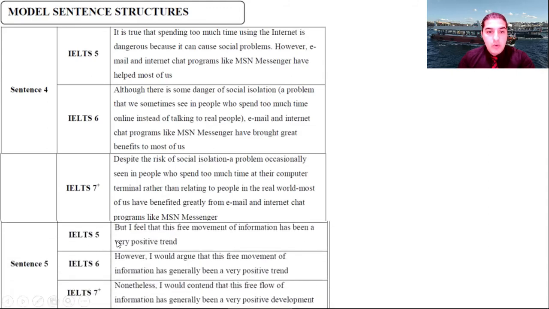Okay, and another one: But I feel this free movement of information has been a very positive trend. However, I would argue that this free movement of information has generally been a very positive trend. 7 plus: Nonetheless, I would contend that this free flow of information has generally been a very positive development.